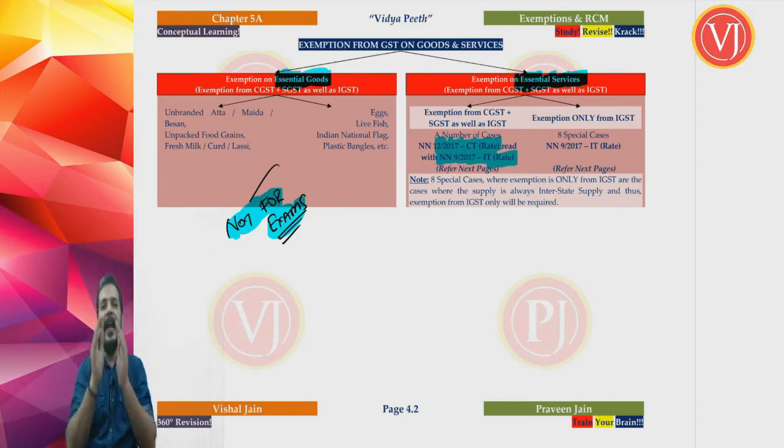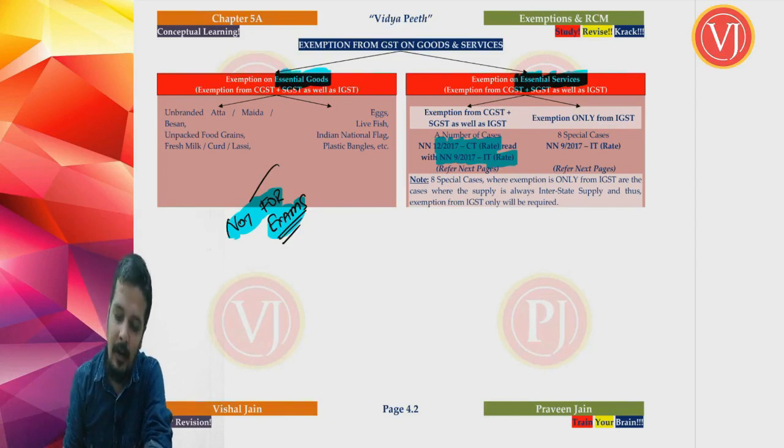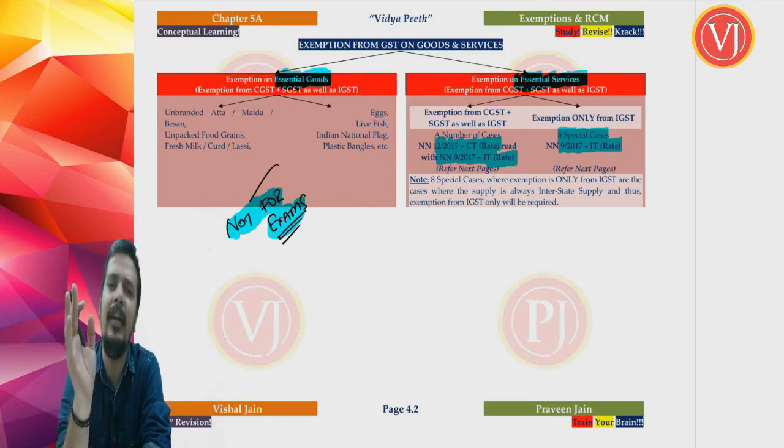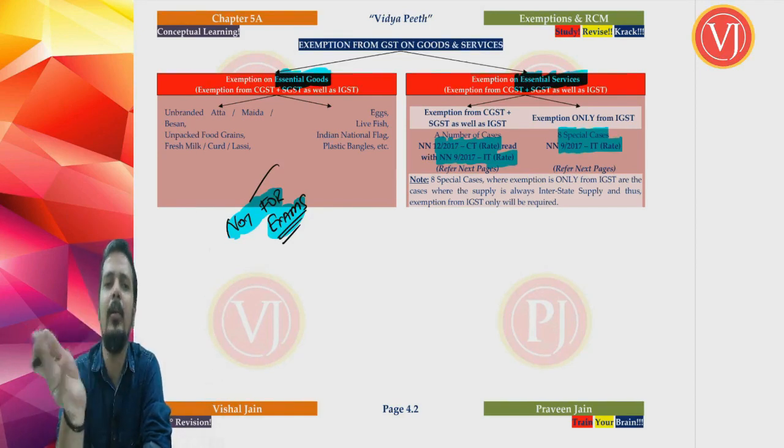They are exactly the same, but there are 8 special cases in your 9/2017 IT rate which deal only with interstate supply, which are not there in 12/2017 CT rate. So basically, when you are reading 12/2017 CT rate, you are reading 9/2017 IT rate also, right? Out of about 100 entries in that exemption notification, you will find exactly the same thing in both notifications.